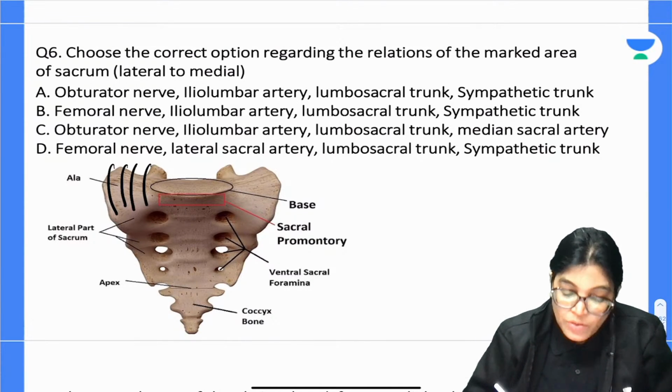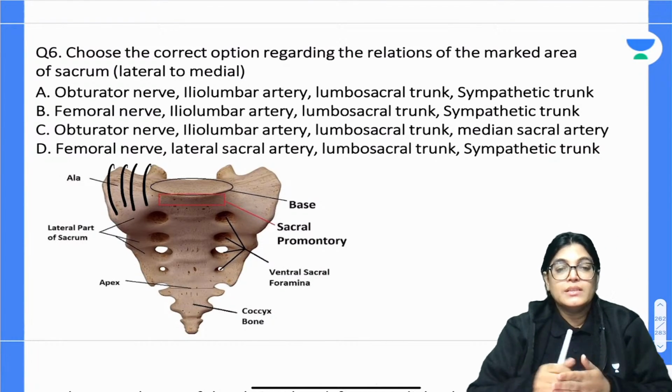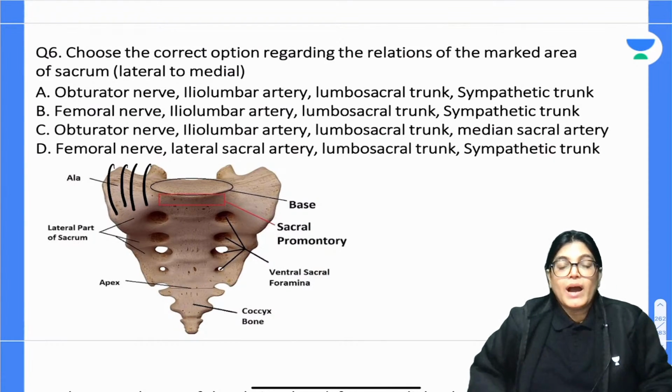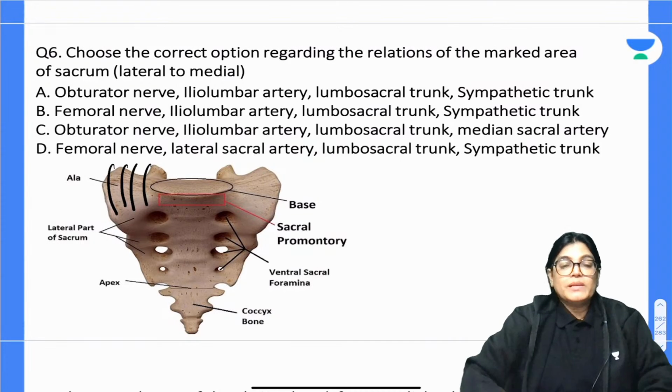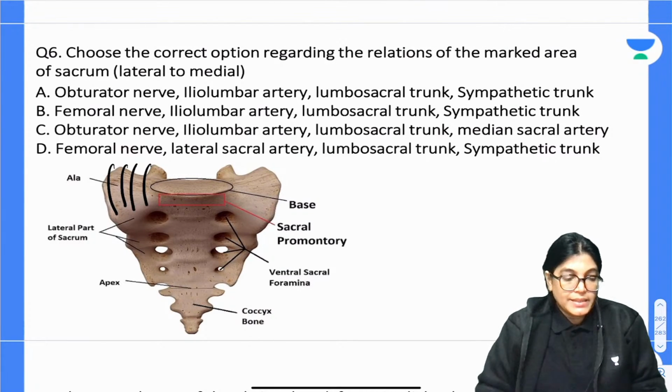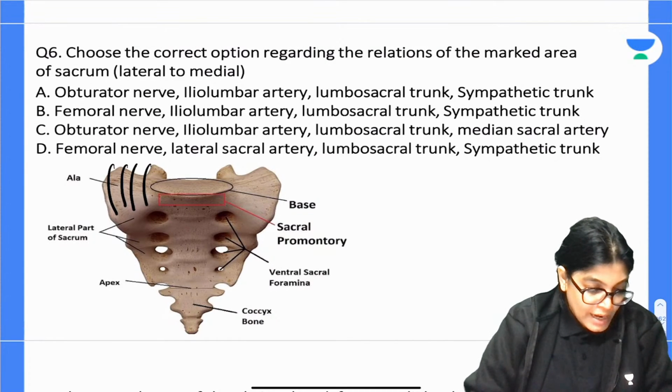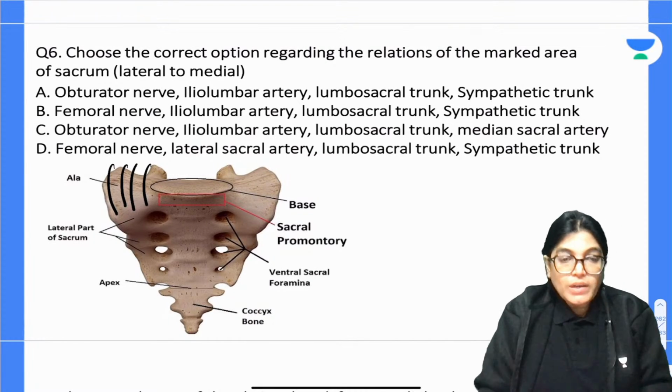So we know that at the sacrum ala 4 structures are related from lateral to medial. You have to know the correct order. So please mark the correct answer A, B, C and D. According to you, which is the correct answer? Mangla has given the answer. What about others?